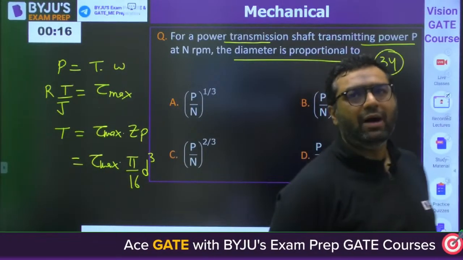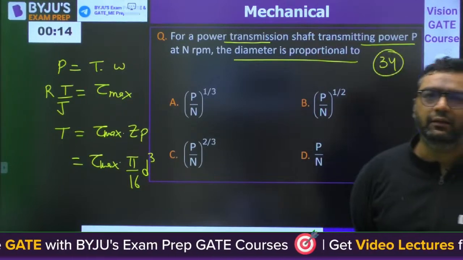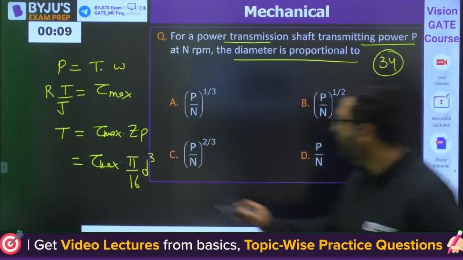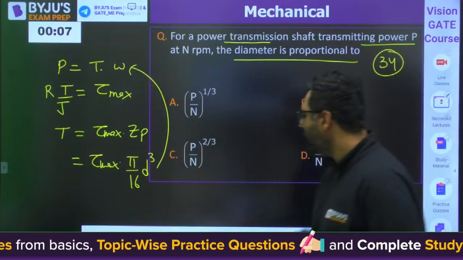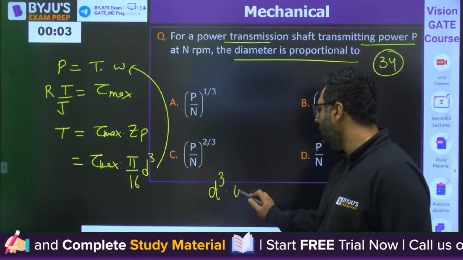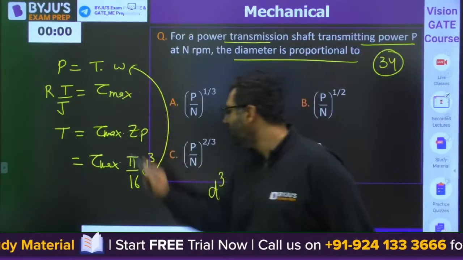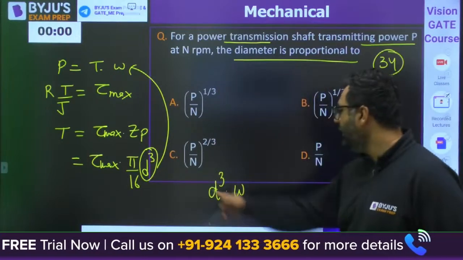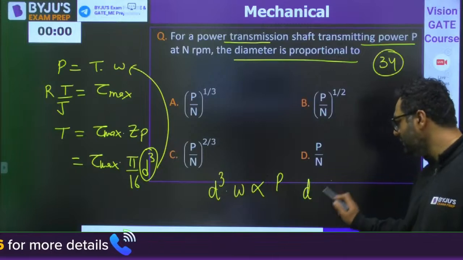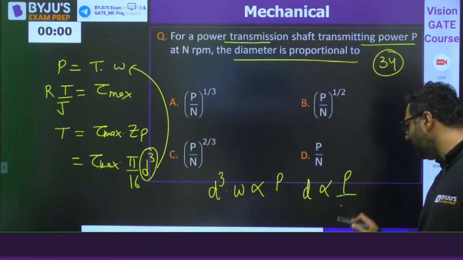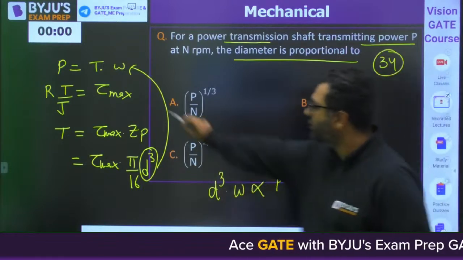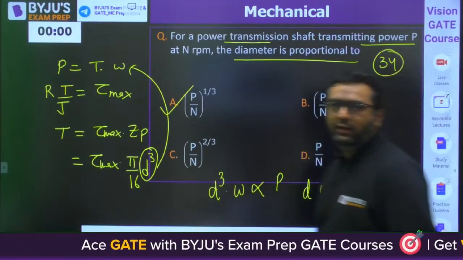So already Kumar, MSD, Papa Ka Ghoda have given the answer as A. When you put this value here, you can write d cube into omega, because torque has this term variable only. D cube into omega is directly proportional to power. So you can write D is directly proportional to power to the power 1 by 3. Answer will be A for this. Very good, guys.